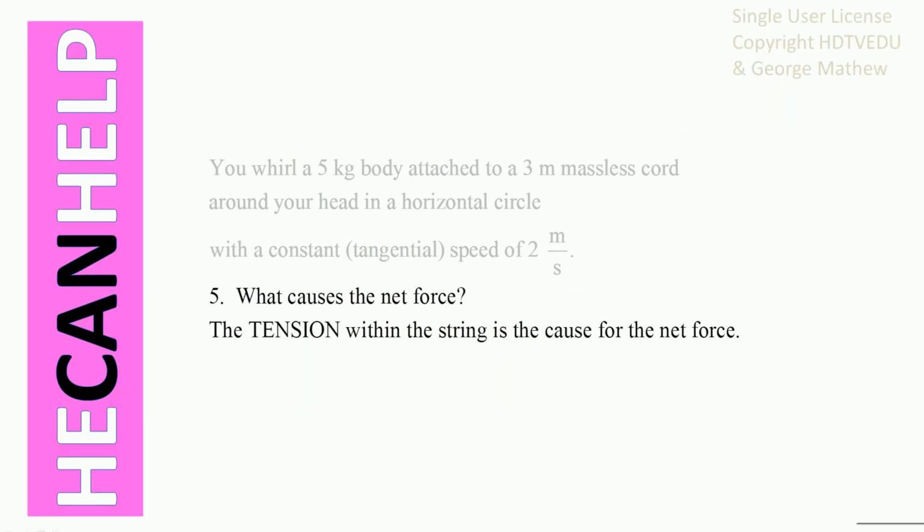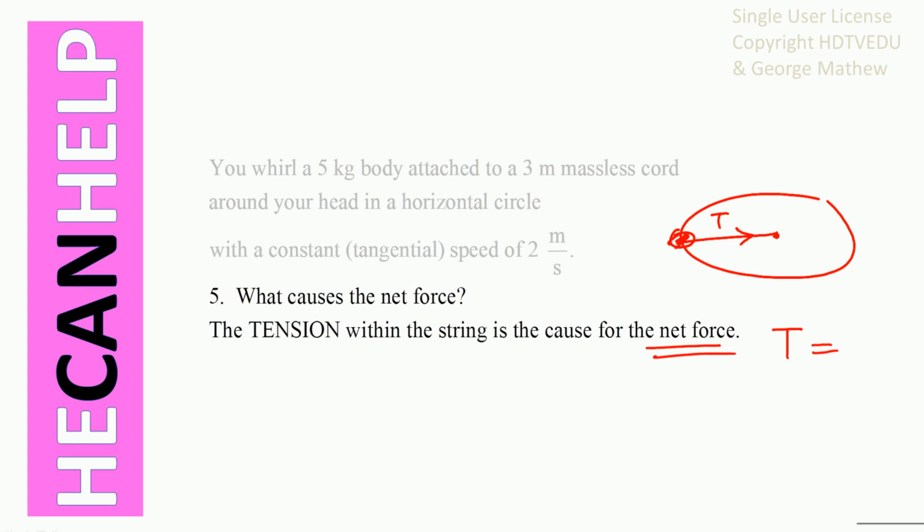What causes the net force? Well, remember, here is our mass, and here is the center, and tension is a pulling force. It pulls away from the object. So here is the direction of the tension. When you draw the free body diagram, what is the only force acting towards the center? It is tension. So tension is the only force acting towards the center, and it is that which causes the net force.